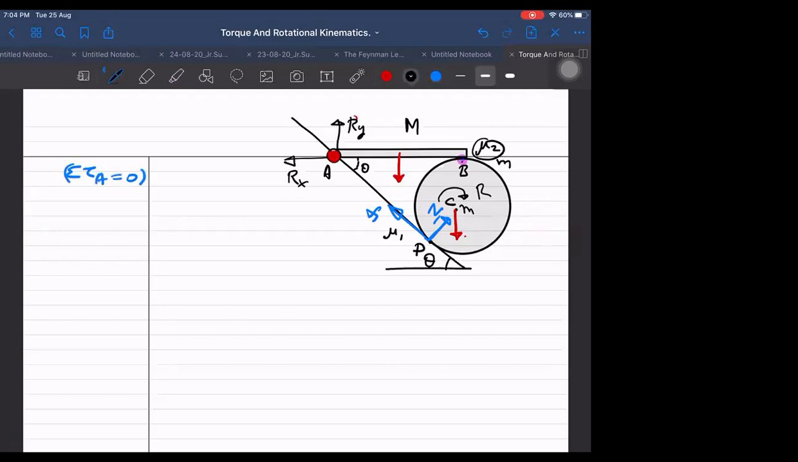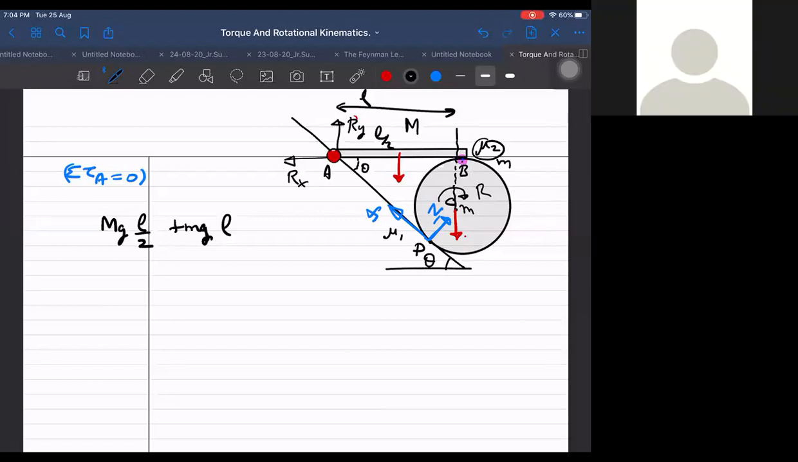Then I will write it as capital Mg into, what is the distance from here? L by 2, plus small mg into, what distance from this point is mg? L. This distance from here to here is total L. Then N1 into